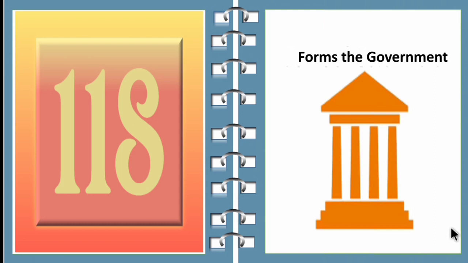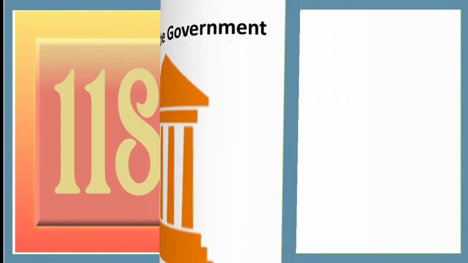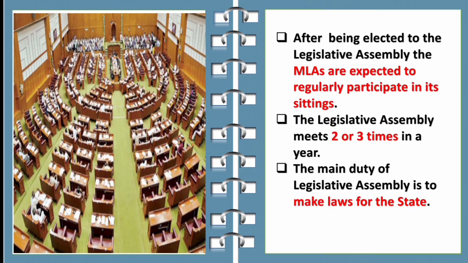Now the leader of the ruling party is known as the chief minister. The chief minister and the council of ministers are appointed by the governor. So now let's see about the legislative assembly. After being elected to the legislative assembly, the MLAs are expected to regularly participate in its sittings.